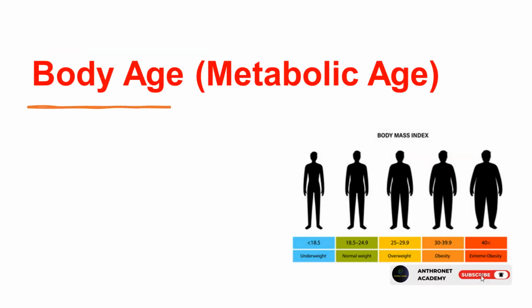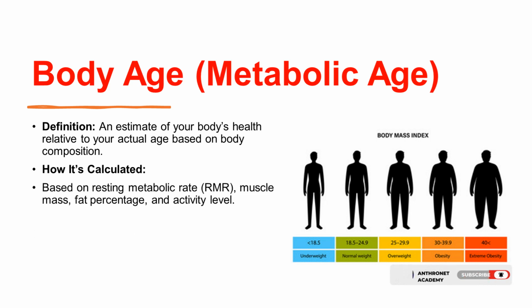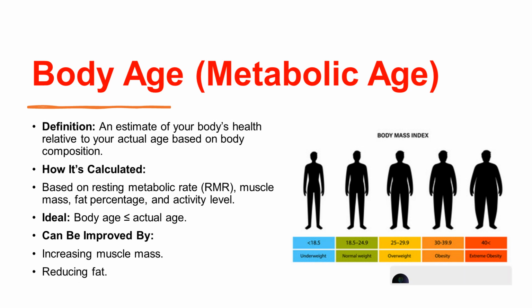5. Body age, or metabolic age. Definition: an estimate of your body's health relative to your actual age based on body composition. How it's calculated: based on resting metabolic rate, RMR, muscle mass, fat percentage, and activity level. Ideal: body age less than or equal to actual age. It can be improved by increasing muscle mass, reducing fat, and staying physically active.